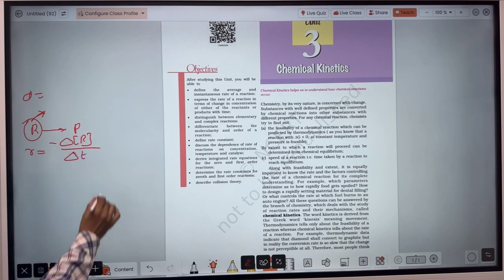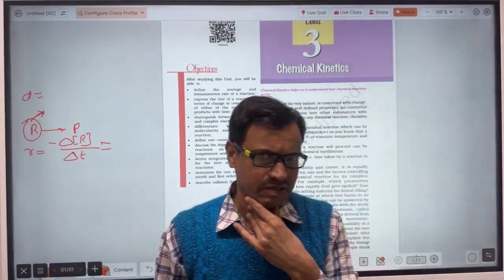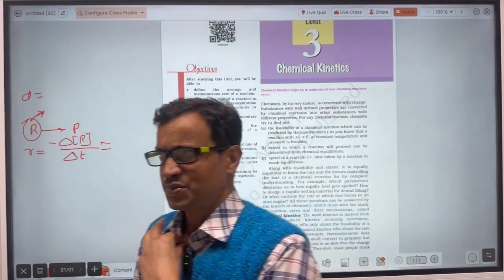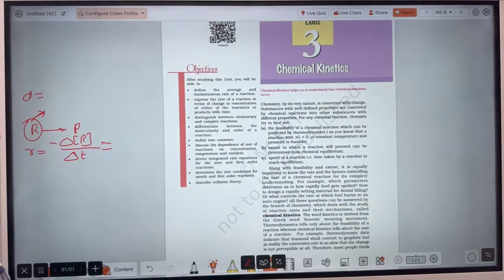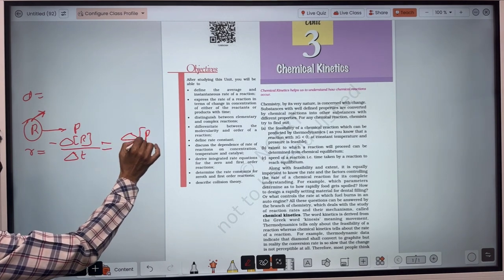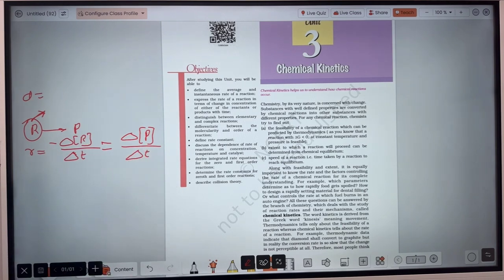But for the product, the final concentration will be more and the initial concentration less, so final minus initial will be positive. So rate of reaction will be minus change in concentration of reactant, and that will also equal change in concentration of product per unit time.